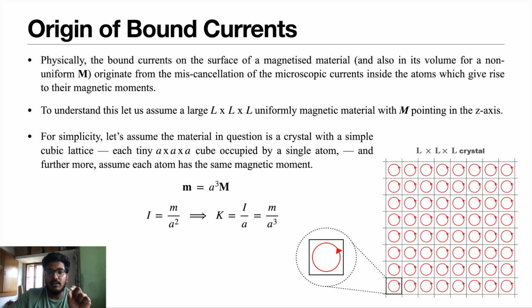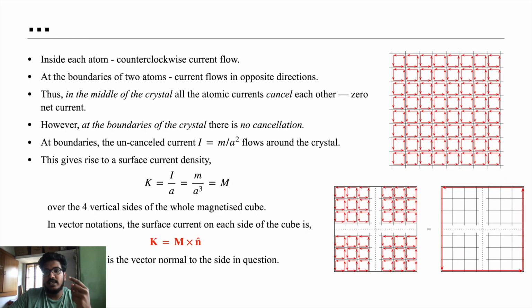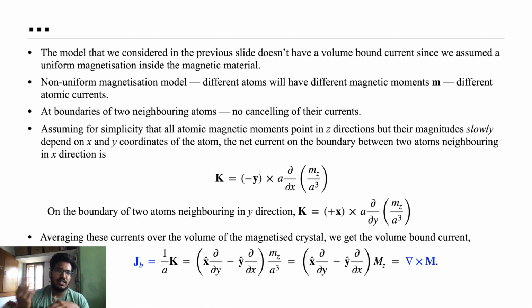But to realize the volume current density, we have to shift from the model we considered in the previous slide to a slightly changed, non-uniform magnetized material, where the magnitude of the currents can change based on the direction we are considering.